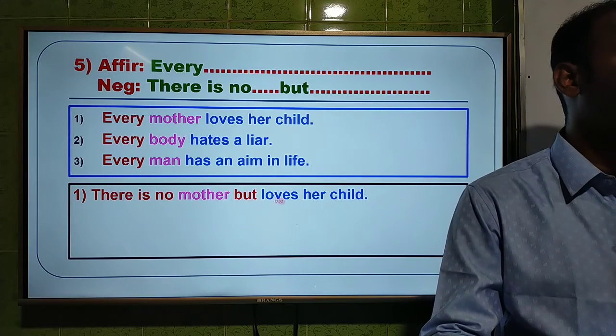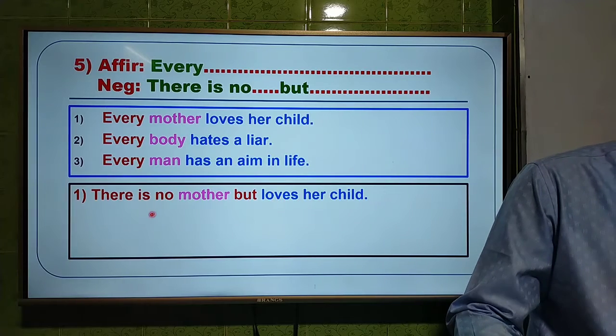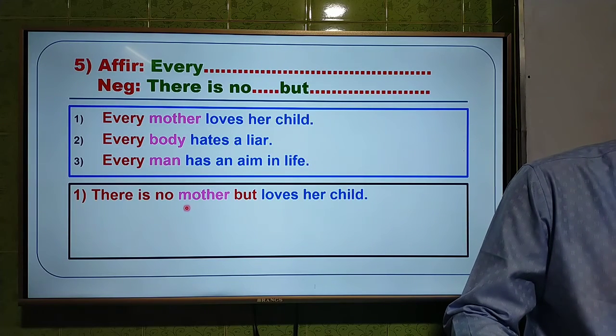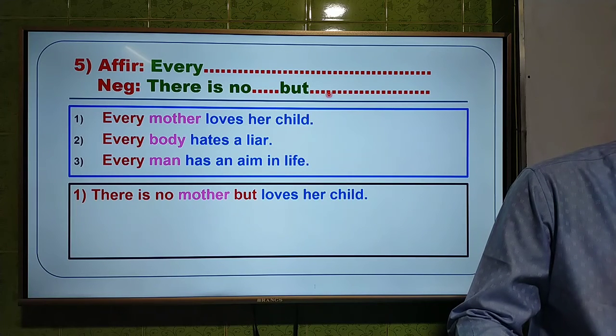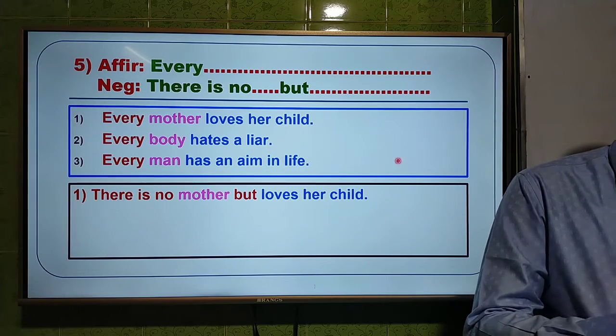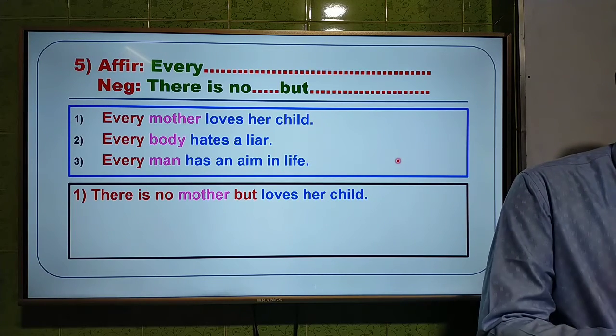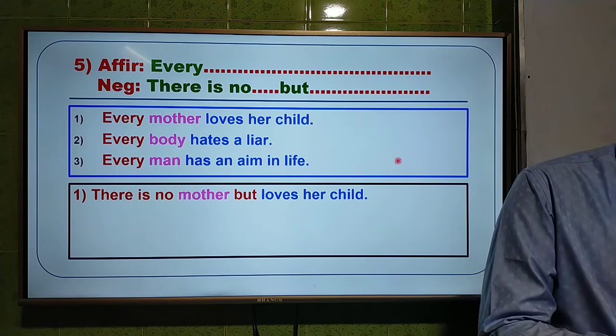There is no mother but loves her child. That means I have used here the word mother in this place. In this way you have to answer the next 2, and that's why you will get 2 minutes. And try to answer, please.